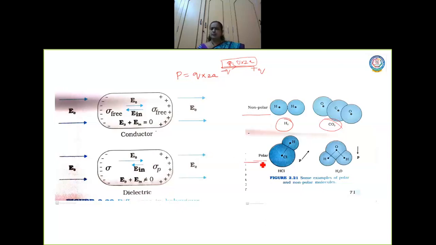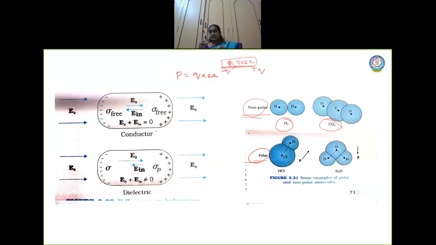So what are these polar molecules? When you learn more detail about the structure of the charges inside molecules, you will know better about this. Polar molecules are those molecules in which the charges are separated by small distances. Positive charges and negative charges have a dipole moment. In non-polar molecules they coincide, whereas in polar molecules they do not coincide.